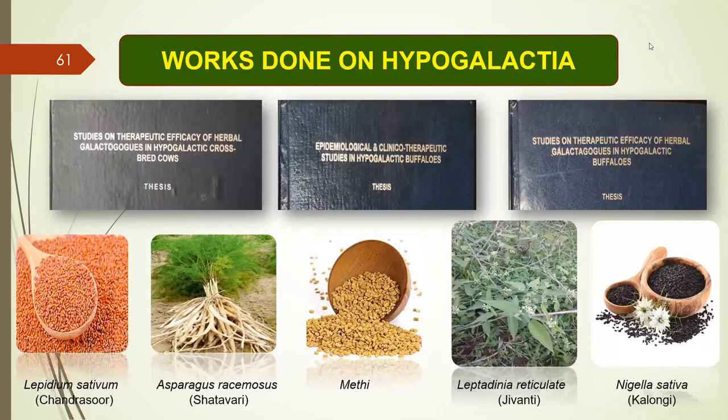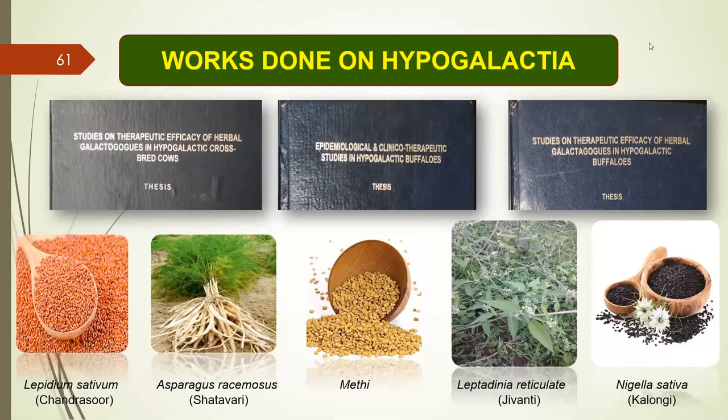And another combination was with Nati. This is also a very good galactagogue. Second thesis was epidemiological and clinical therapeutic studies in hypogalactic buffaloes. This was also done in our department, and the scientist used Asparagus racemosus in three different doses: 25 gram, 50 gram, and 100 gram. The 100 gram of Asparagus racemosus has given good results, increasing the milk production as well as the fat percentage.